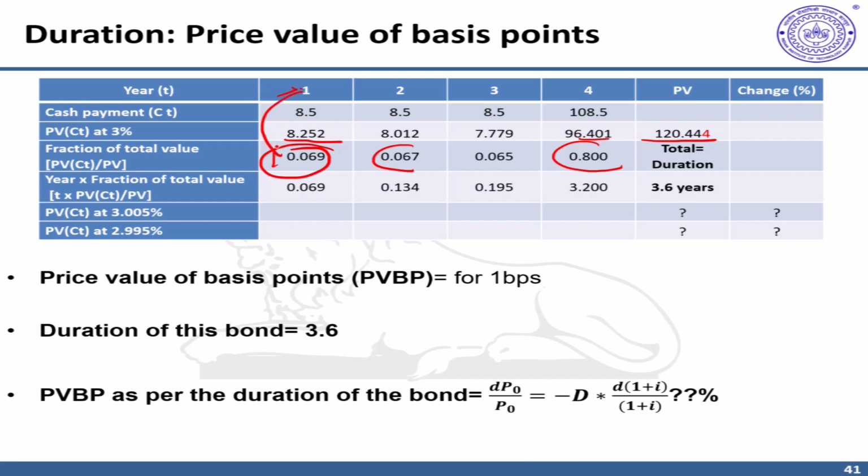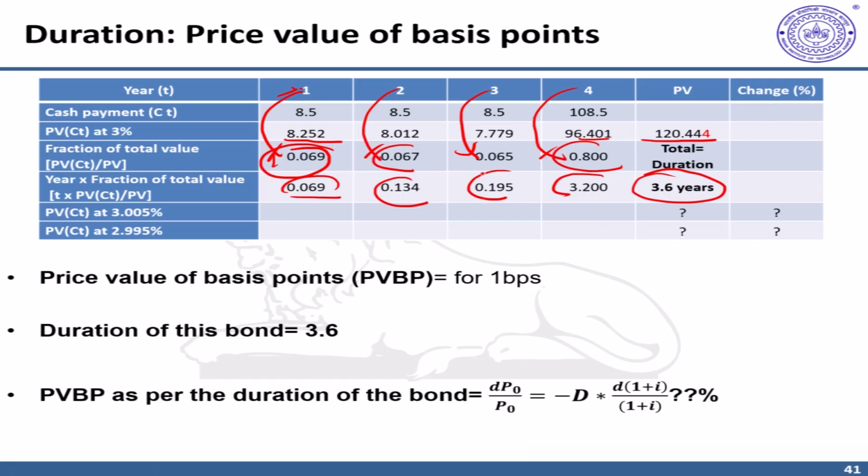So 1 will be multiplied by this, 2 will be multiplied by this, 3 with this, 4th with this. So you'll get time weighted amounts, time into weights being the proportionate cash flows. If you add them all up, and because the compounding frequency is assumed to be annual, the summation simply results in the duration of the bond. So the duration of the bond is 3.6 years as we have calculated.